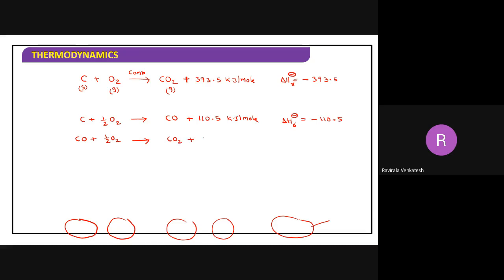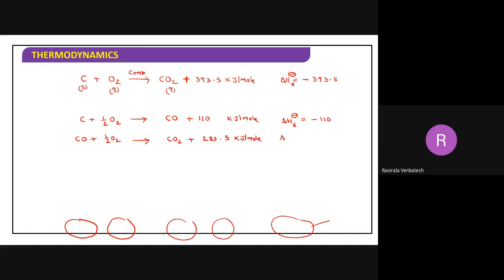In this case, you get 283.5 kilojoules per mole released.